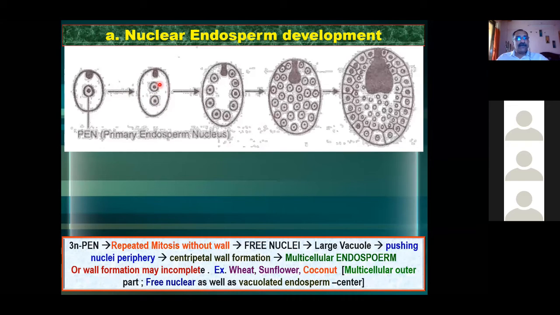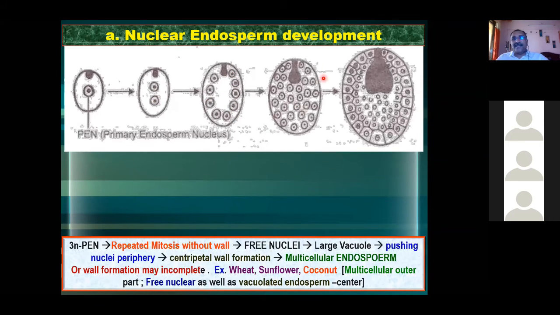In this case, what will divide? Only the nucleus will divide. What will not divide? Cytoplasm. Cytoplasm will not divide. Now see the next diagram. These two nuclei, now how many nuclei do you see? Many are there, right? Can you see any cell here? Many nuclei are there, but there is no cell wall formation.